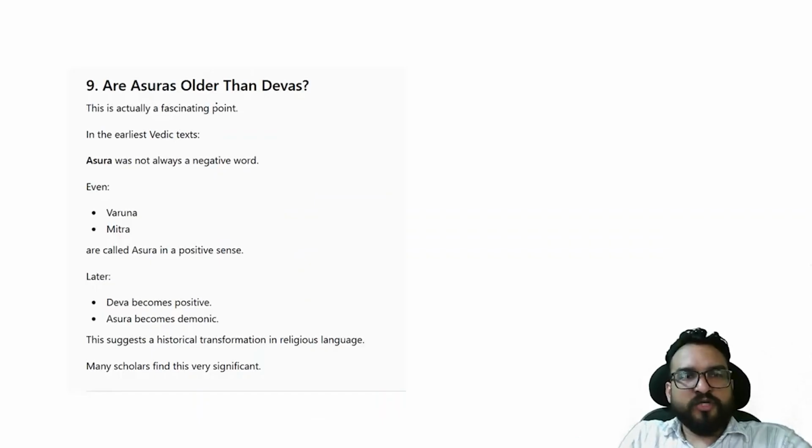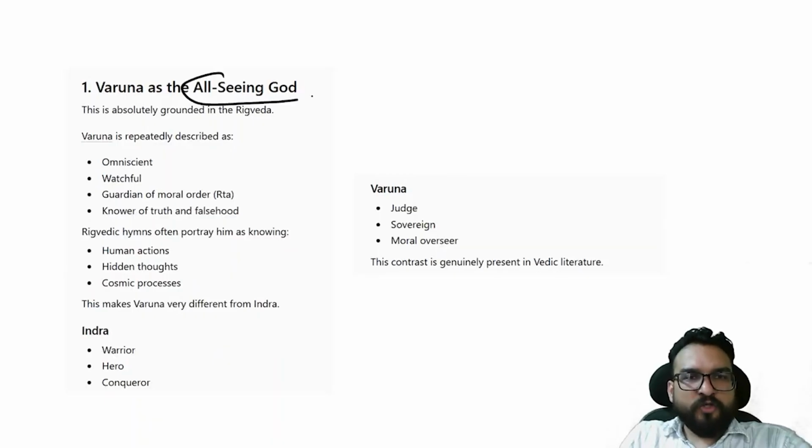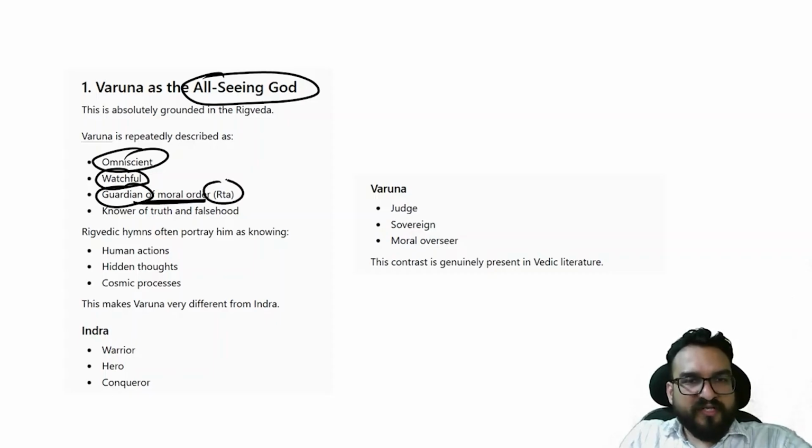Now you see, are Asuras older than Devas? Asura in the earliest Vedic text is not a negative word. Even Varuna and Mitra were called Asura, right? Later on, Deva becomes positive and Asura becomes demonic. And Varuna is considered to be the all-seeing god, omnipresent, omniscient, watchful, guardian of moral order, Reeth, right? Whereas Indra you will be finding as warrior, hero, conqueror.